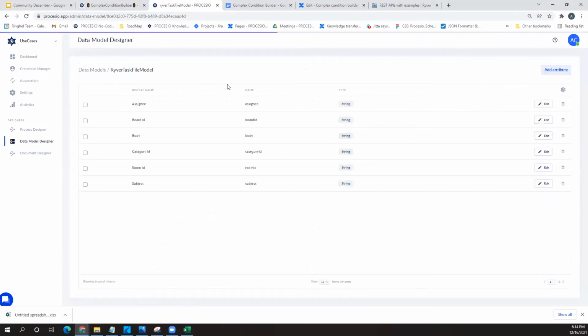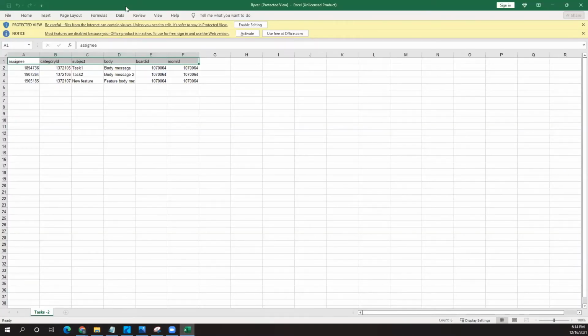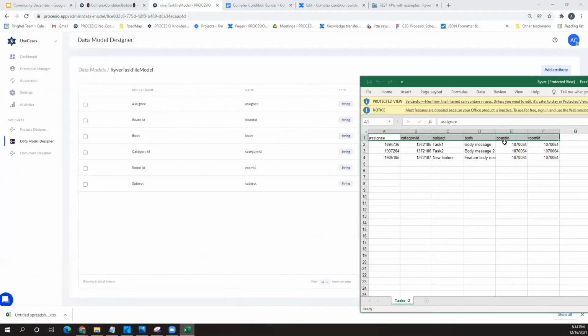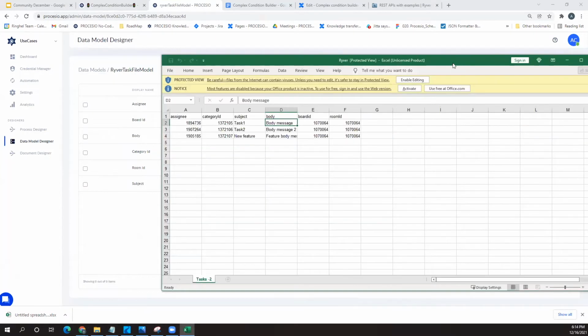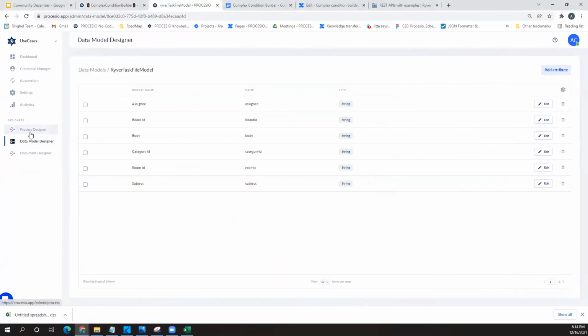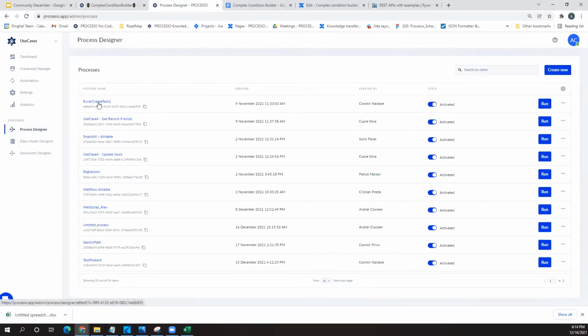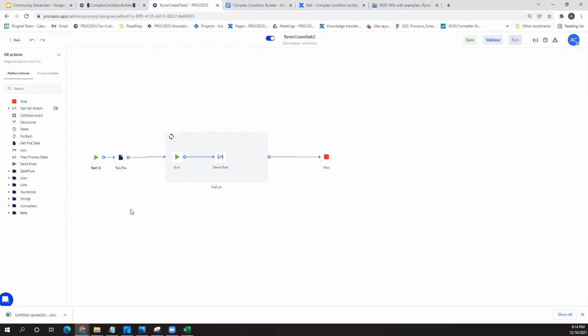This is my data model, and as you will be able to see, it matches fully my Excel list. So I have an assignee, then I have board ID, body, and all the columns. I'm not going to go one by one, but this is how you have to prepare in order to match data from the file to the process via data models. And this is the process that I was showcasing.